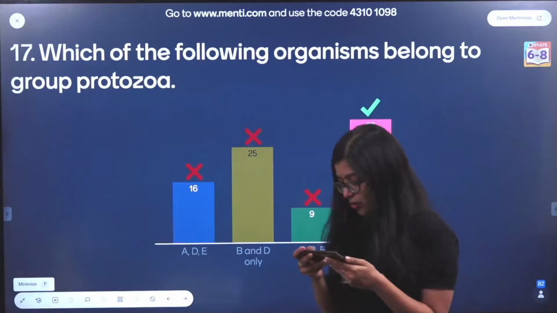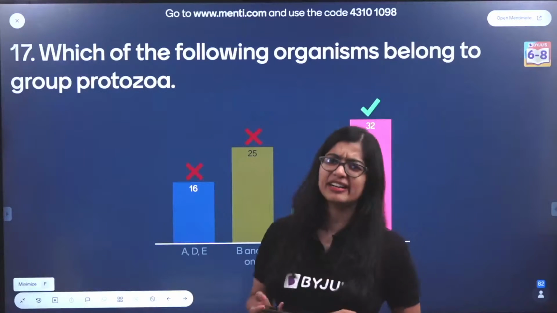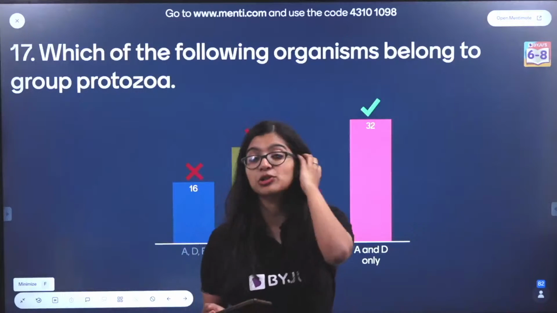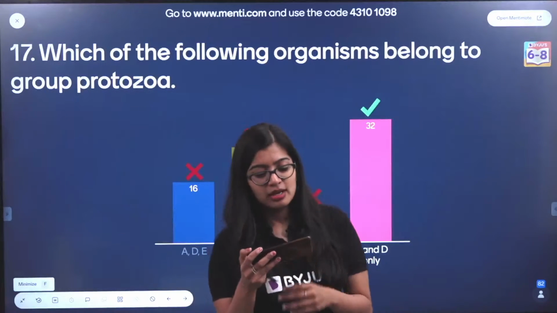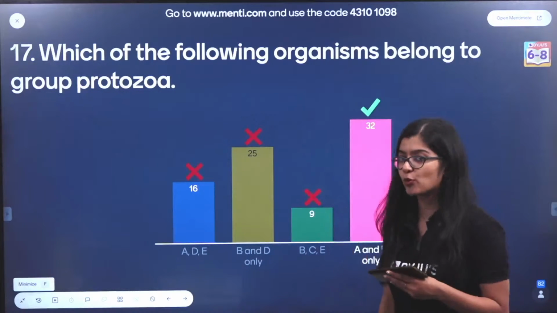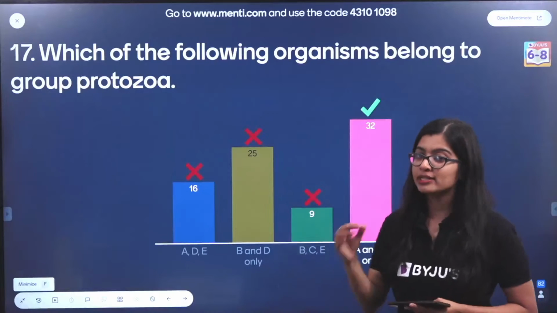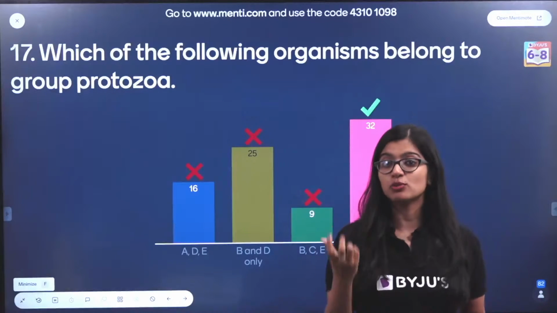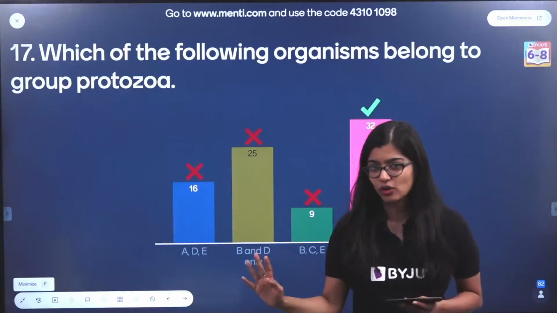Got it wrong. Okay, ma'am did this one. Yeah, we did it in the starting. But in the starting, it was to identify the fungi, right? Now your A was amoeba, and all of you identified amoeba. We know amoeba is an example of protozoan, right? And what are protozoans? Protozoans are nothing but organisms which are unicellular and they are eukaryotic in nature.